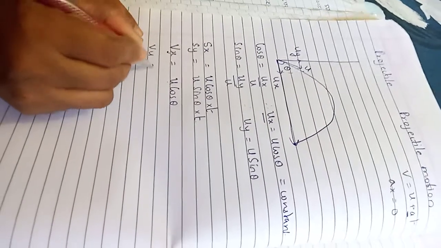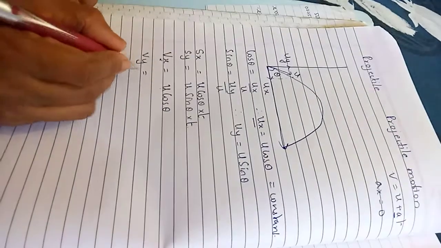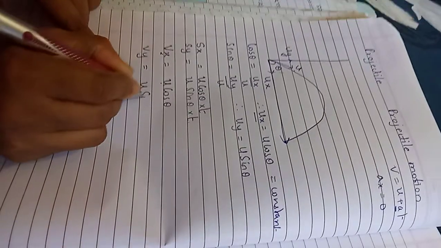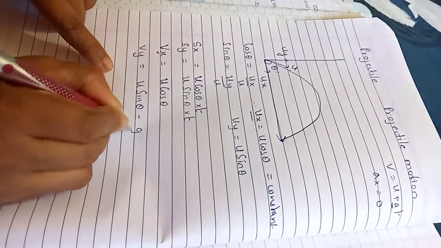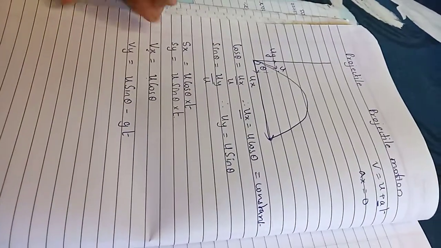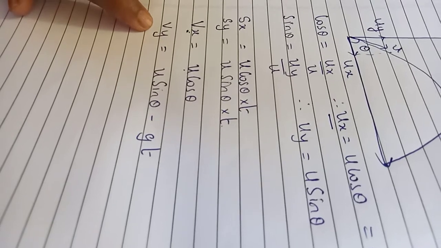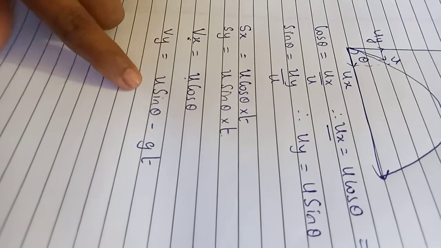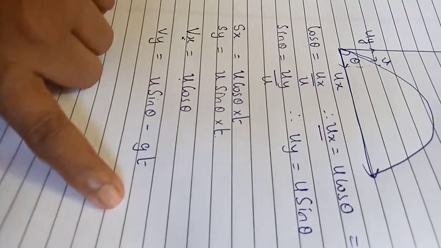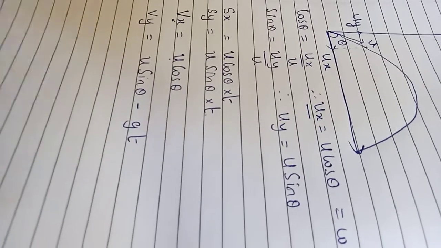What about velocity along the y-axis? v is equal to u plus at. Here u sin theta is the initial velocity minus gt. So the final velocity along the x-axis is constant, that is u cos theta. Final velocity along the y-axis, that is vertical motion, is u plus at, which instead becomes u sin theta minus gt.